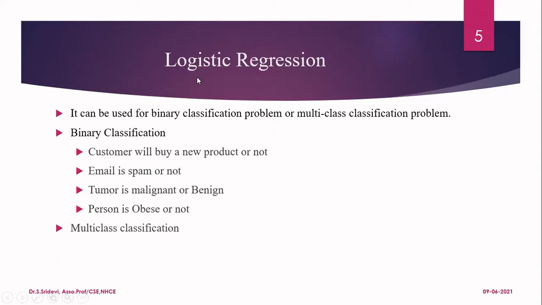Mainly logistic regression is used for binary classification problems. You can use it for multi-class classification problems also. You know what is binary classification? There will be 2 different categories in the output. You can say whether a particular customer will buy a new product or not, or classify emails into spam or not spam. Or if I give you a tumor sample, you can say whether it is malignant or benign. You can also find out whether a person is obese or not. So here we have only 2 outcomes. We are going to predict whether a particular sample belongs to outcome 1 or outcome 2.